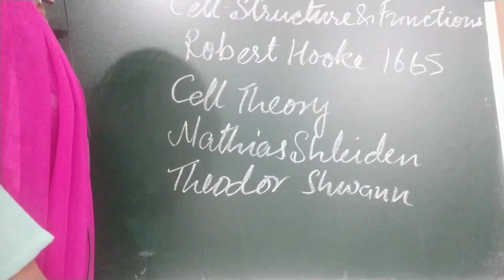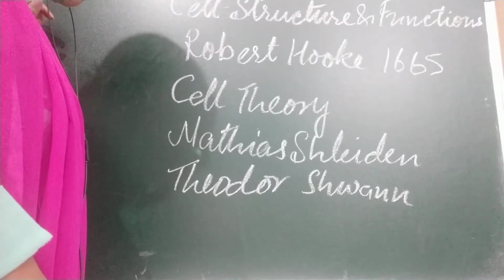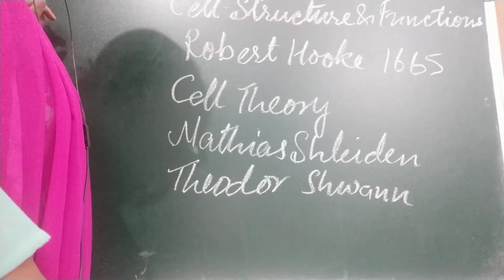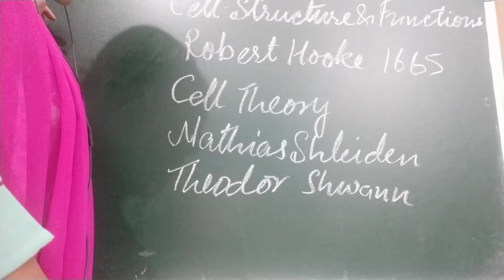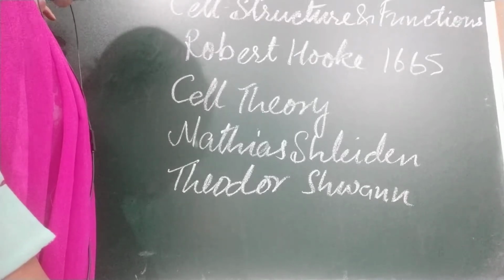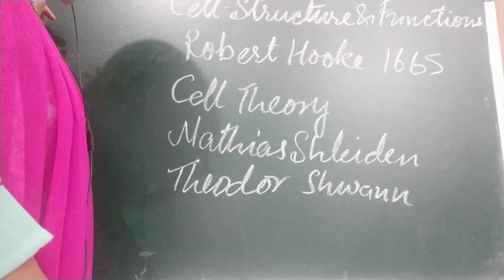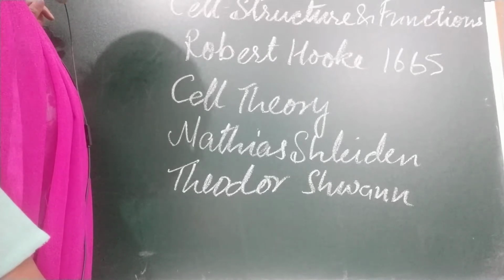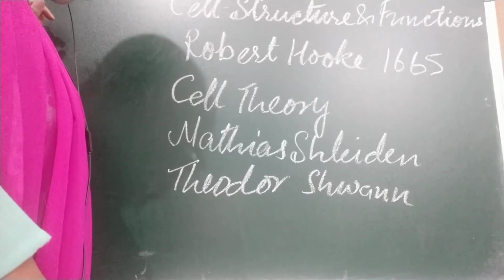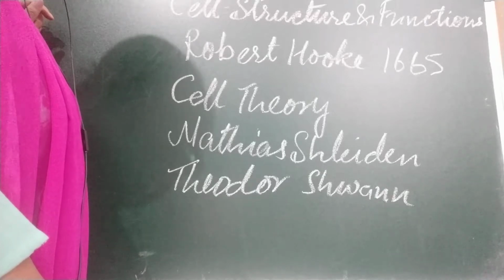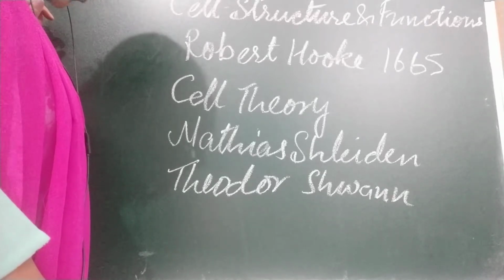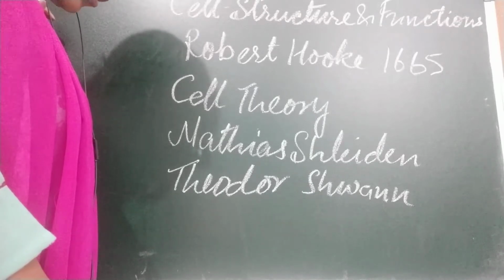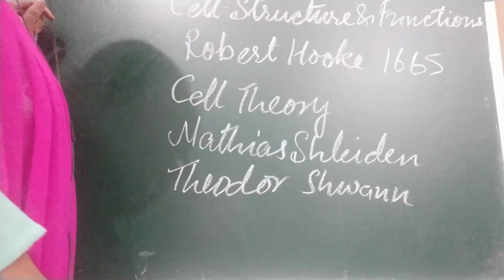Second point is all cells are similar in their basic structure and function. Later on we are going to study that they are not identical. They differ in shape and size. Third, new cells are formed due to division of old cells. We also call that cell division. Fourth one is the organization of cells in the body of a living organism determines its structure. And the next one, the way an organism functions depends on the way the cells work.